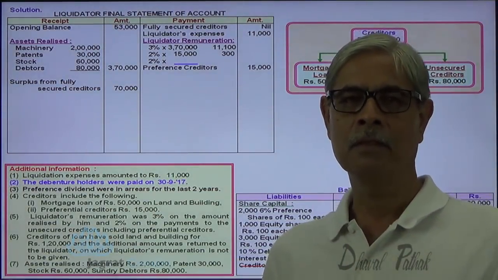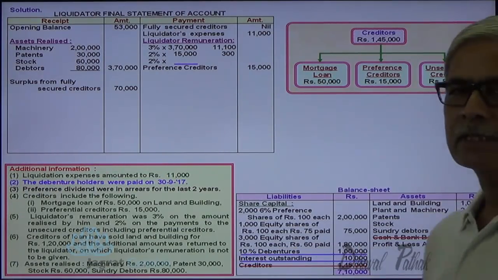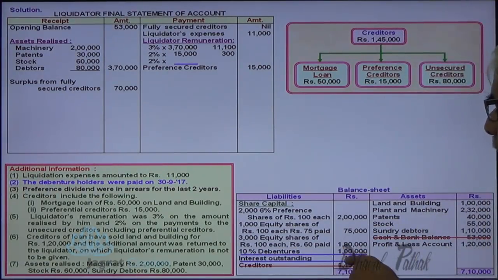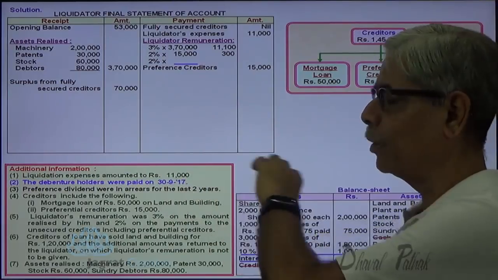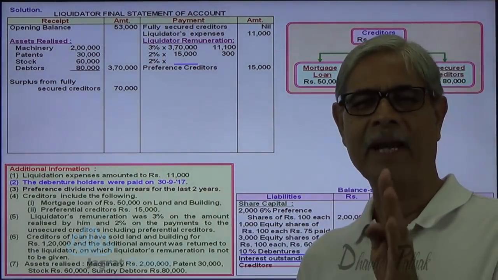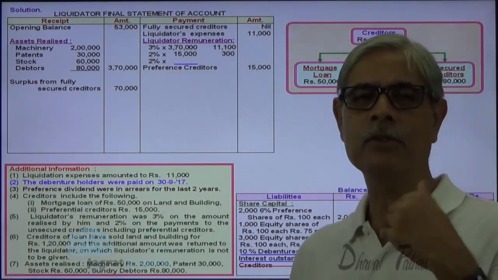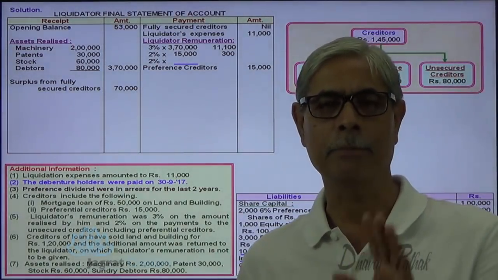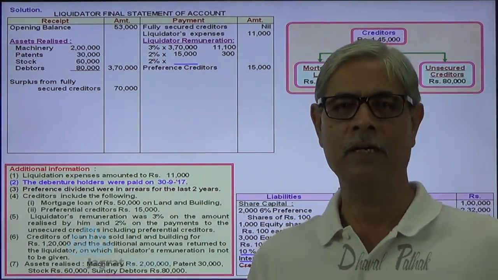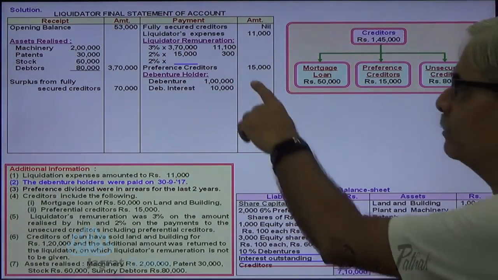Now, after preferential creditors, I am required to pay debenture holders. 10% debenture liability is 1 lakh. Interest outstanding is 10,000 up to 31st of March. Debenture holders are paid on 30th September. They are definitely entitled to interest till the date of liquidation, that is, till the date of passing the resolution for liquidation, 31st of March. So 1 lakh plus 10,000 has to be paid to debenture holders in priority to the creditors from the available funds. This payment has to be made.